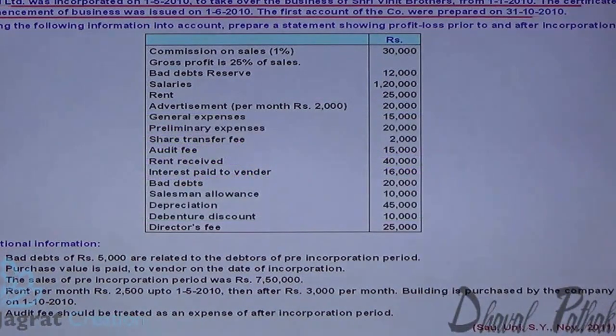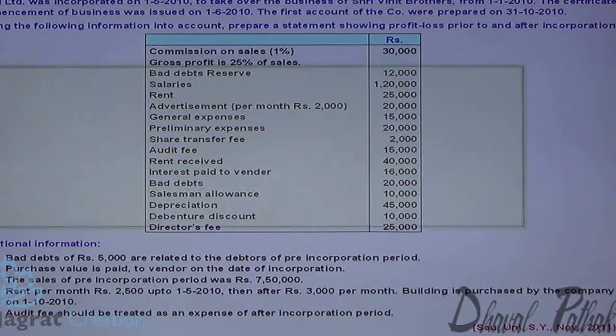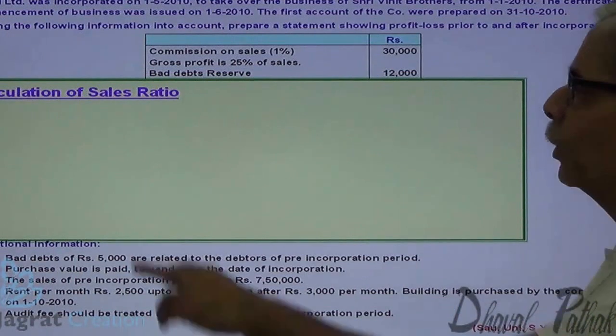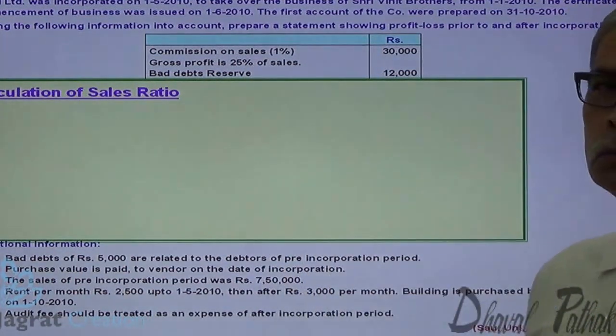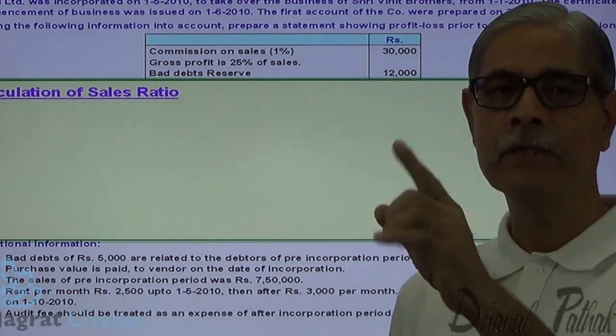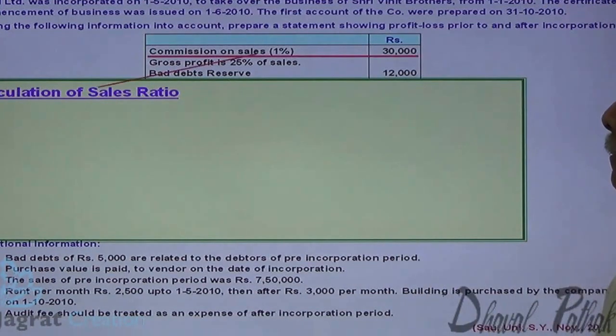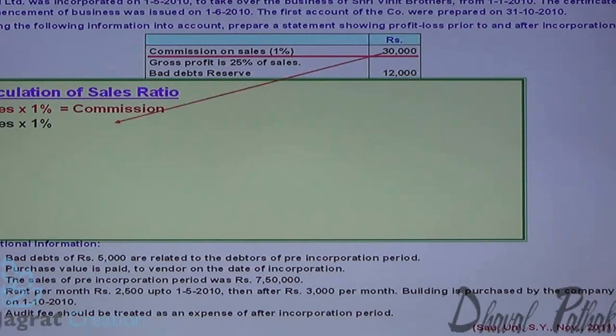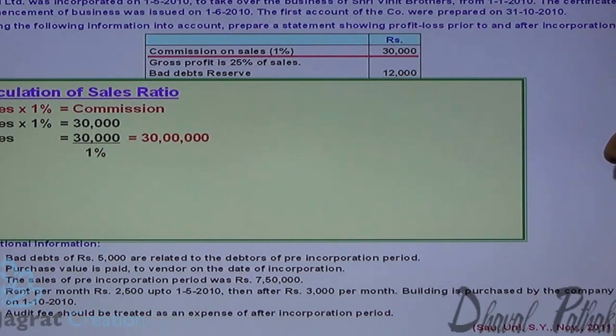Now I want to work out the sales ratio. Calculation of sales ratio: sales into 1% is equal to commission, 30,000. So sales is equal to 30,000 divided by 1%, which is 30 lakhs.